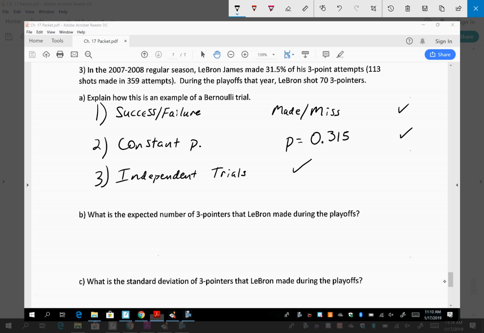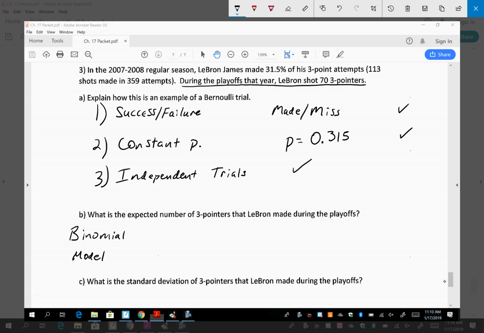What is the expected number of 3-pointers that LeBron makes during the playoffs? So we're talking about the entire playoffs. How many shots did he take in the playoffs that year? 70. So during the playoffs, he shot 73-pointers. Now, this is important to understand this distinction because it's going to determine the formulas and the model you use. Are we waiting to see how many shots it takes for him to make one? Or are they telling us the number of successes out of a certain number of trials? Number of successes. They're telling us this is a binomial model.